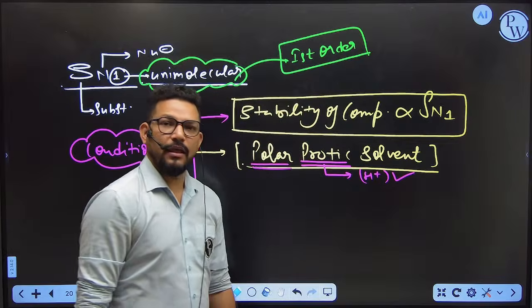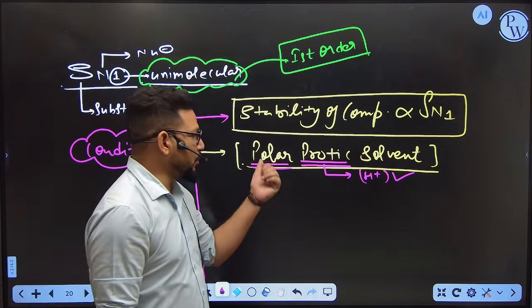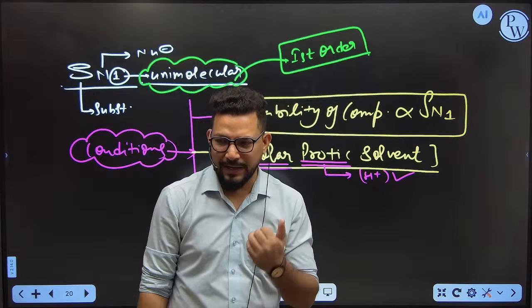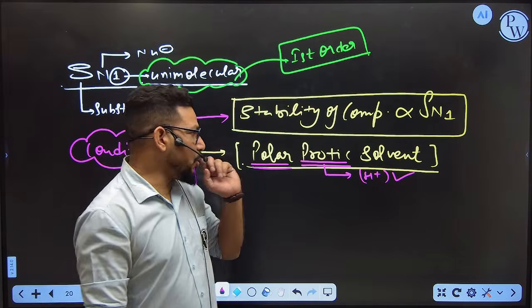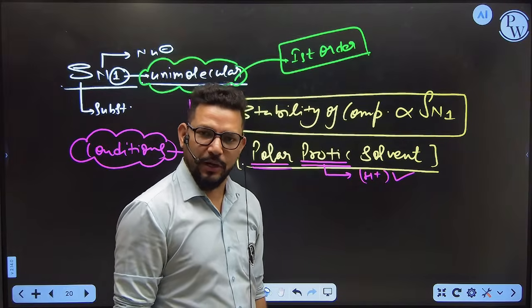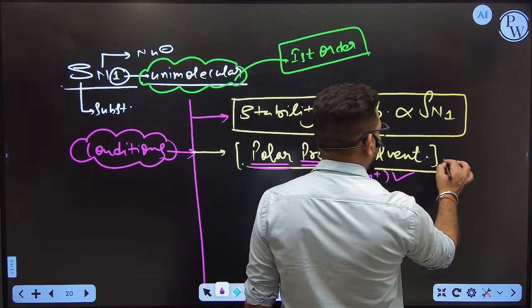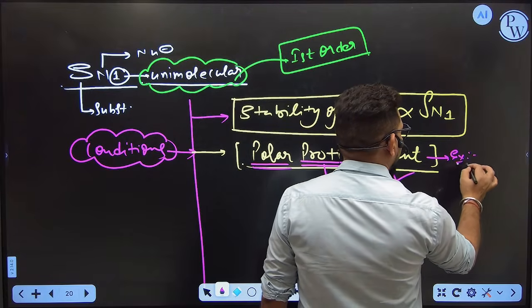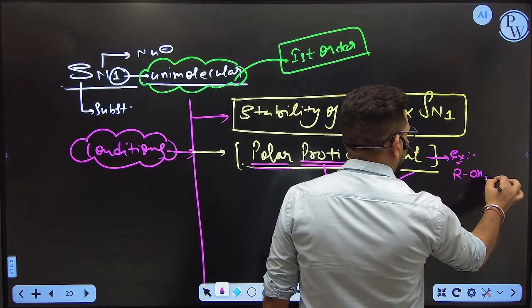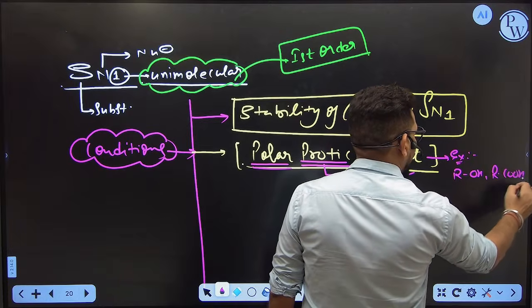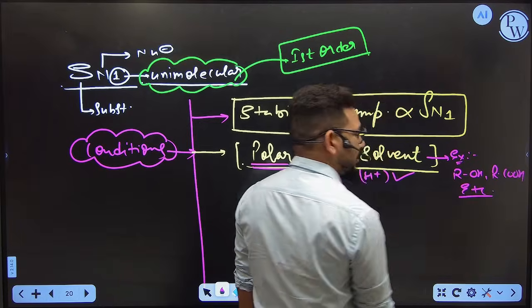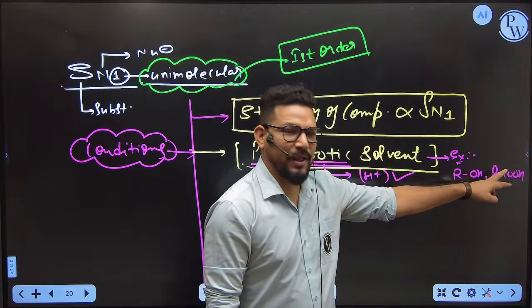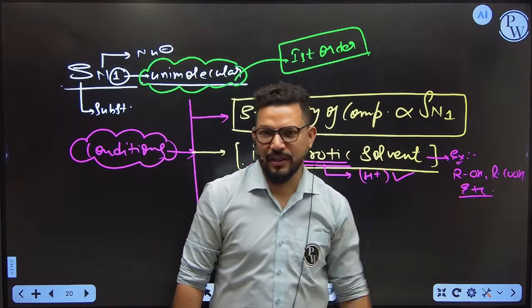Any solvent that polarizes itself, breaking into plus and minus, and releases H plus ion is called polar protic. For example, alcohol and acid. Alcohol can release H plus ion, acid can release H plus ion.